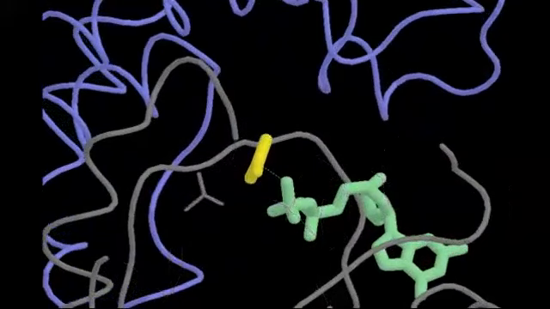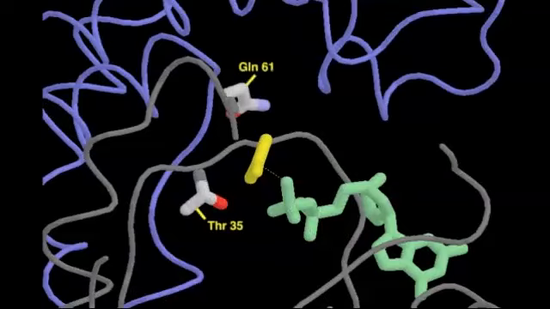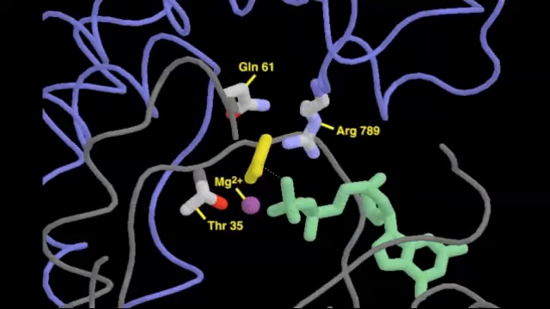RAS-GAP binds tightly to RAS, burying the bound GTP. It inserts an arginine side chain directly into the active site. The arginine, together with threonine and glutamine side chains of RAS itself, promote the hydrolysis of GTP.